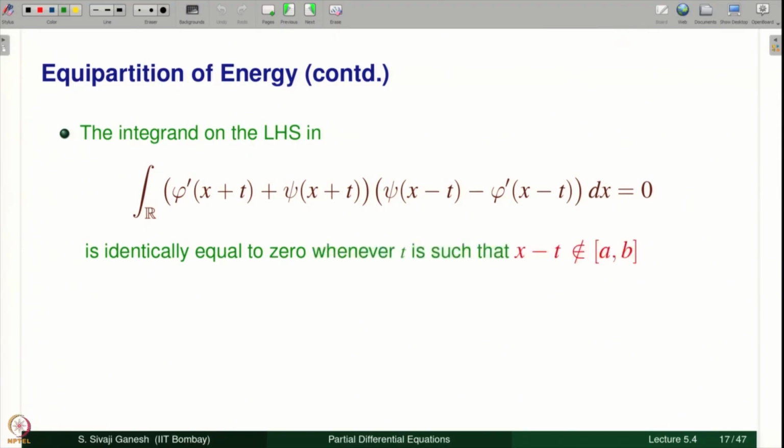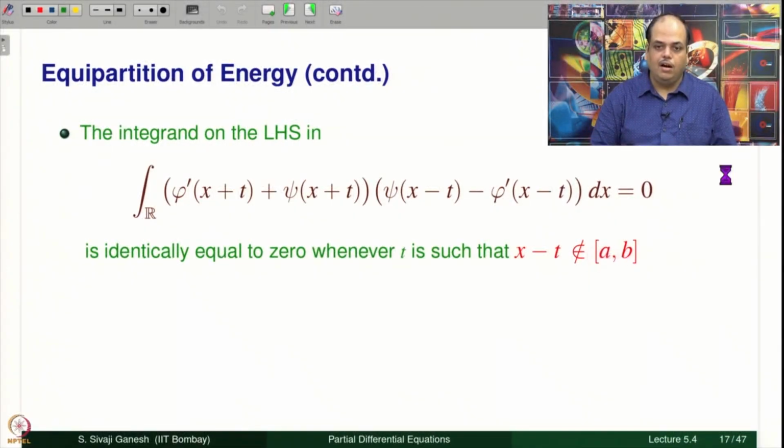Whenever t is such that either x minus t is not in AB or x plus t is not in AB. Imagine x minus t is not in AB, what will happen? X minus t is not in AB, therefore psi will be 0, phi dash will also be 0, therefore this term is 0, therefore this integral is 0. Similarly, if x plus t is not in AB, this first quantity in the first brackets is 0, it does not matter what this is, the product will be 0 and hence the integral will be 0. So therefore the integrand of this integral and hence the integral itself is 0 whenever t is such that x minus t or x plus t, at least one of them, is outside the interval AB.